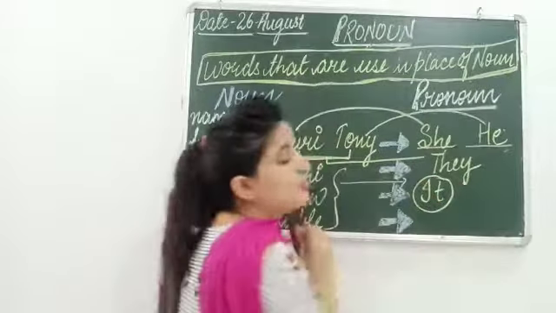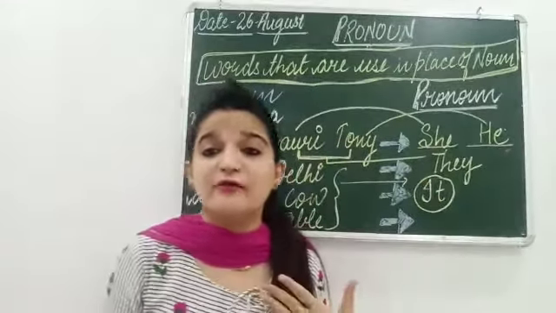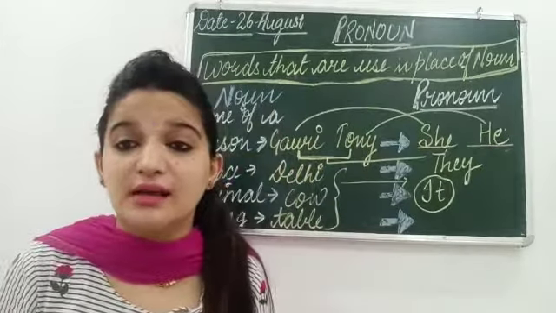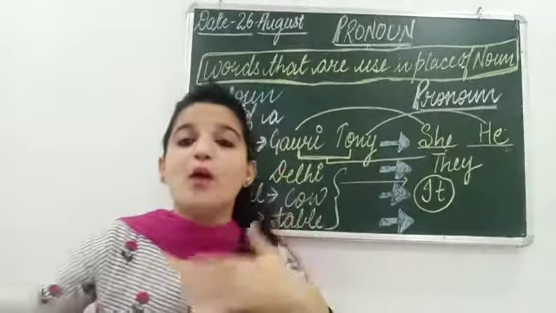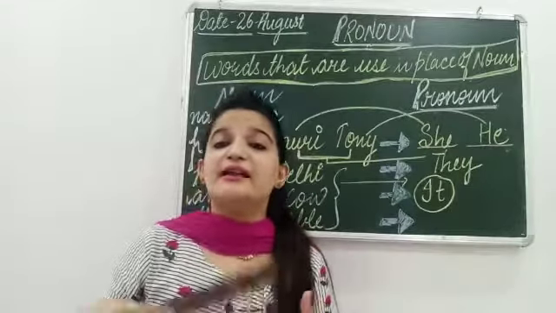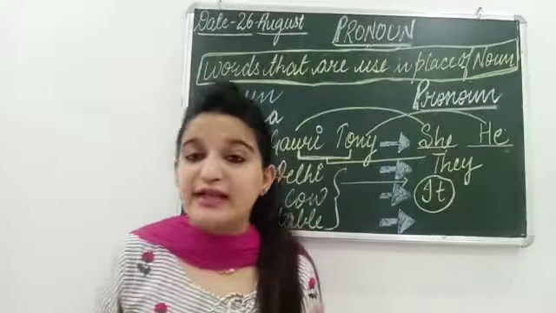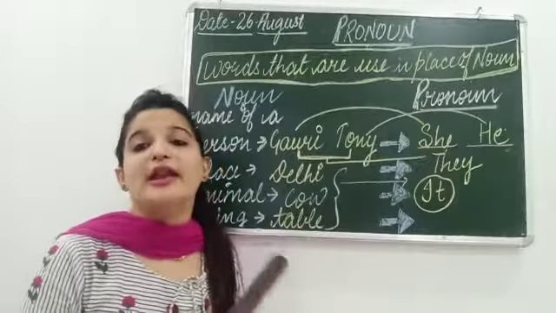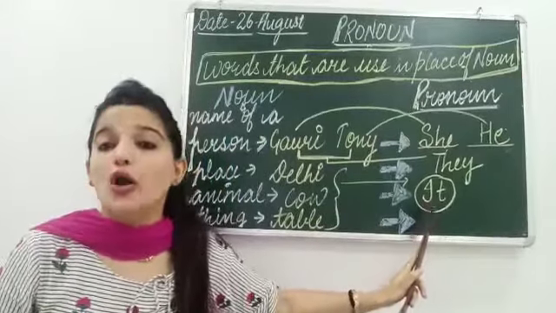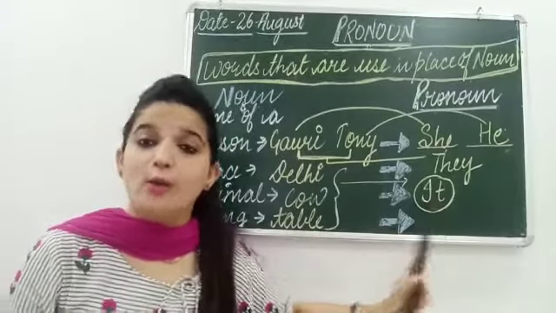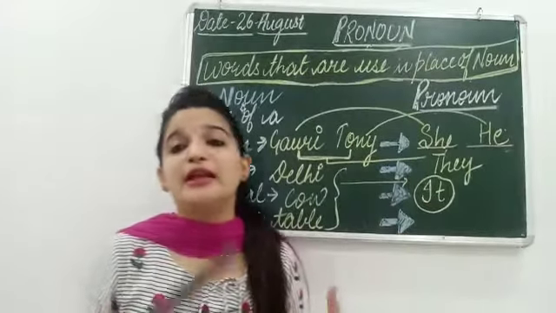We can use it. Suppose cow is a faithful animal. Cow gives us milk. Cow is white in color. So instead of saying cow, cow, cow again and again, we can say it gives us milk, it is white in color. So in place of cow or any animal, we can use it. So this it is called pronoun.